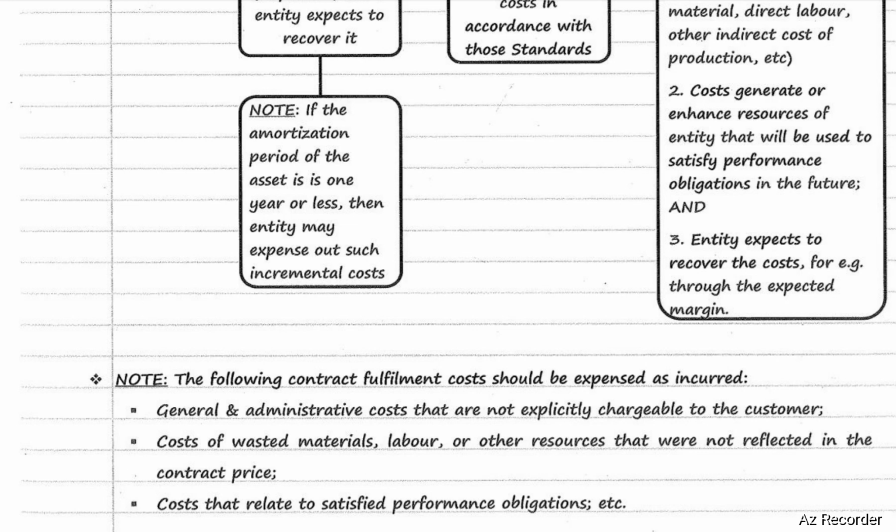Cost of wasted materials, labor, or other resources that were not reflected in the contract price. It will be charged to the P&L account. Cost that relates to satisfied performance obligations. It will be charged to the profit and loss account. They will not be capitalized. They will be charged to the profit and loss account as expense.